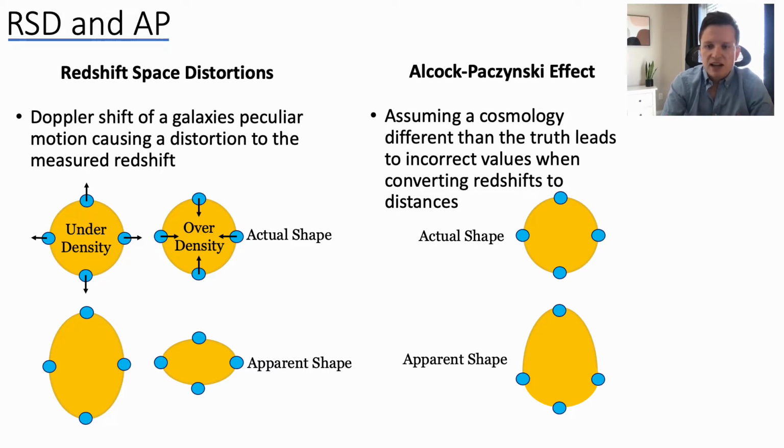The second effect is the Alcock-Paczynski effect, which is where, when you assume a cosmology when converting redshift to distances, you assume a cosmology that is wrong from the truth. An example of what this would look like is shown on the right. Here on the right, we've assumed the matter content of the universe is lower than the true matter content, which leads to an incorrect measured distance of a galaxy, but this will be incorrect by different amounts for closer galaxies versus further away galaxies, which leads to an anisotropic stretching in this case.